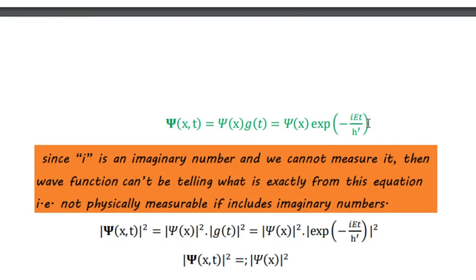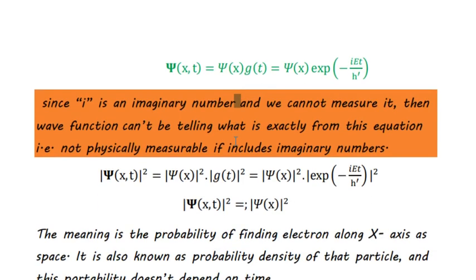So to clarify again the need for the imaginary number i in the wave function equation, let's simply take the absolute value of this equation and then take the square of it. Why are we doing such a thing?